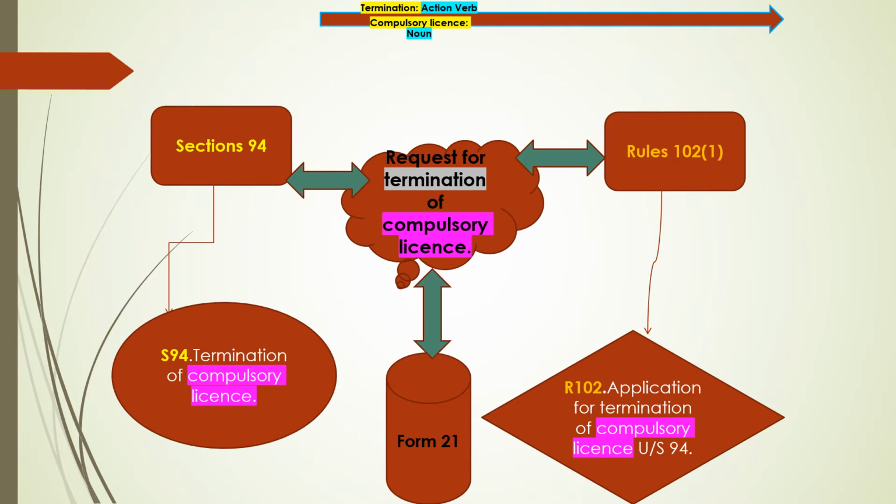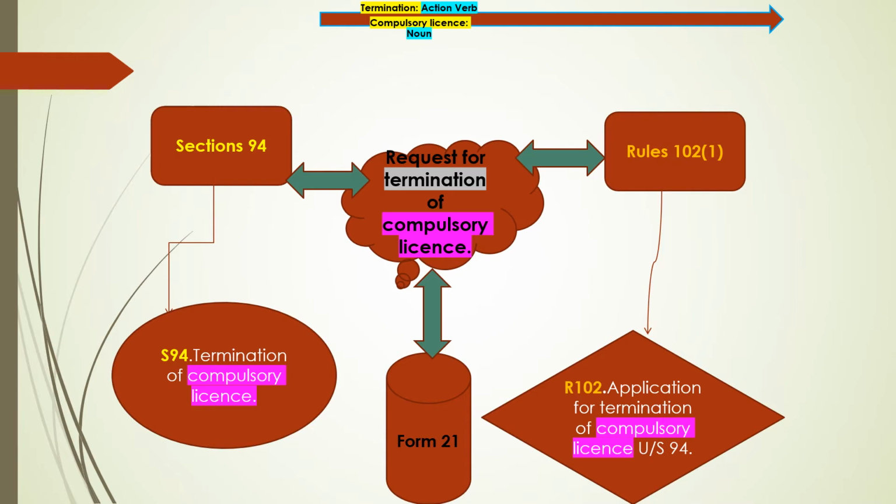So friends, we can see here a word is uttered repeatedly. Form number 21 deals with, we can say, the primary word compulsory license, which you can find in the title of form number 21, in the title for section 94, and in the title for rule number 102.